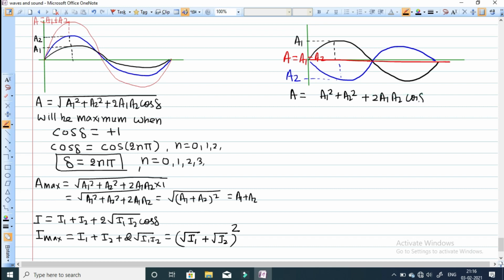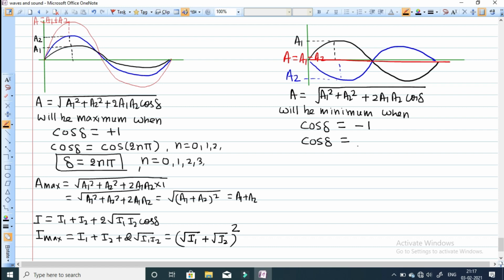Now this intensity will be minimum, because in case of destructive interference we get the minimum amplitude and intensity when cos delta takes its minimum value, and the minimum value of the cosine function is -1. So cos of delta becomes -1. We get this value at pi, first pi, then 3 pi.